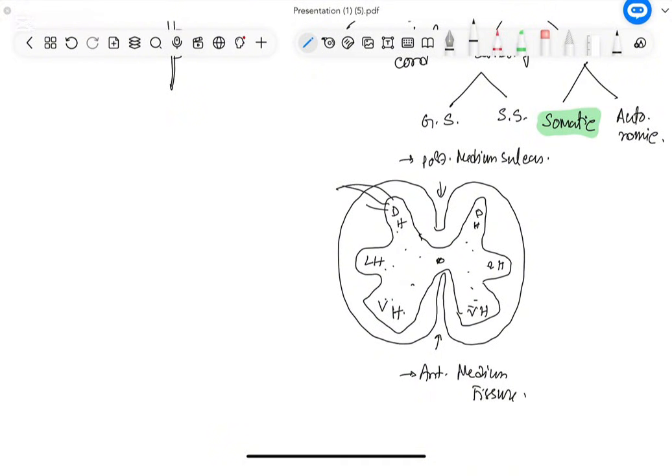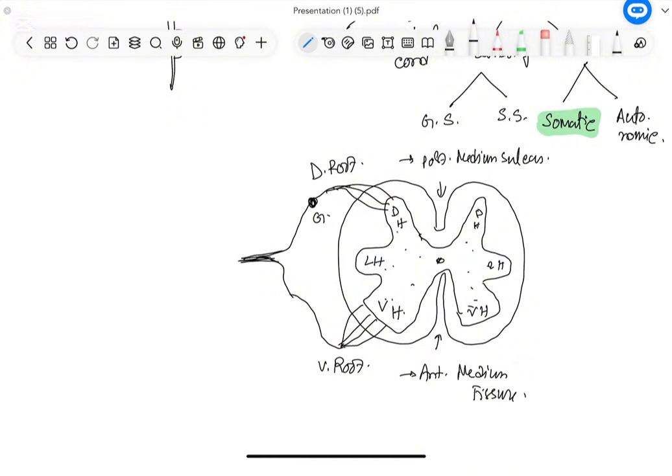Now, from the dorsal horn some small nerve rootlets unite, and from the ventral horn also some nerve rootlets unite and come outside. The ventral and dorsal nerve rootlets unite. From the dorsal horn it is coming, so it is called dorsal root. From the ventral horn it is coming, so it is called ventral root. On the dorsal root there is also a ganglion.